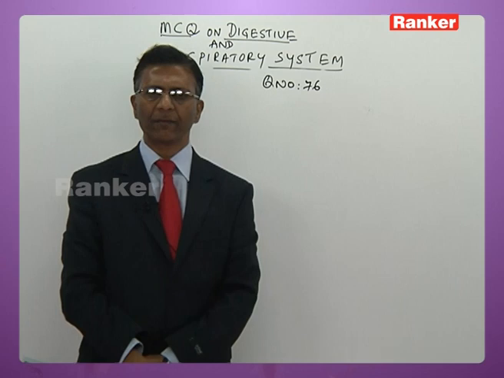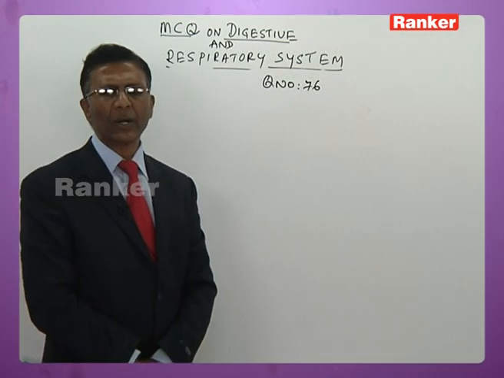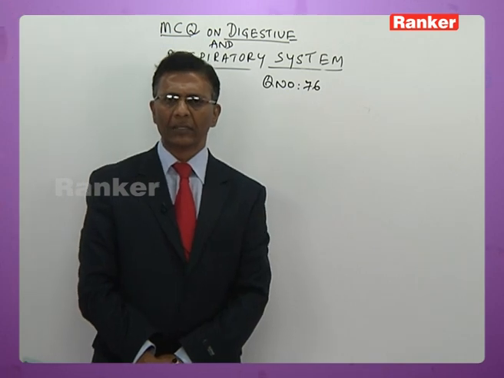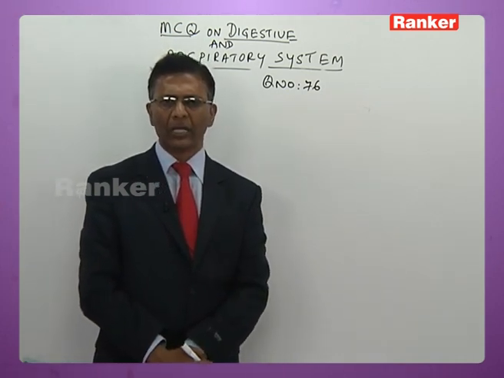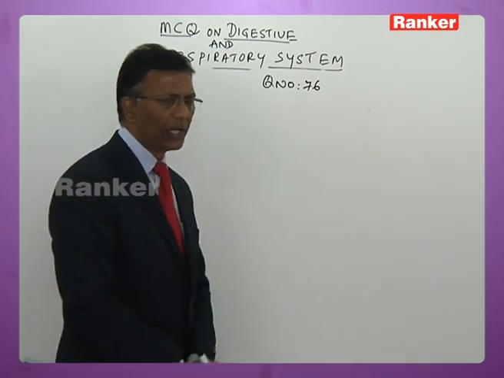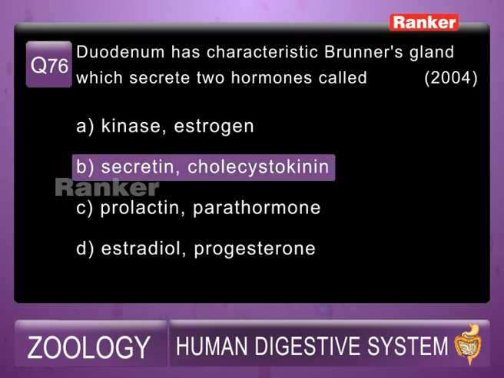76th question, here is a question for you. Duodenum has characteristic Brunner glands which secrete two hormones called A, kinase estrogen, B, secretin cholecystokinin, C, prolactin parathormone, D, estradiol and progesterone. Students, you know very well that the duodenum has characteristic glands which secrete two hormones called secretin and cholecystokinin. So answer is B, secretin and cholecystokinin.